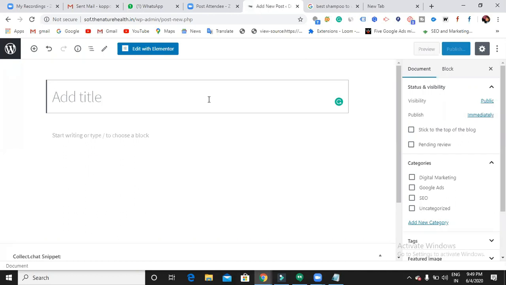By default with a WordPress website, your title will be in an H1 heading. You can't replace it with any other headings. It can only be an H1 heading. So again, make sure that your title consists of your keywords.